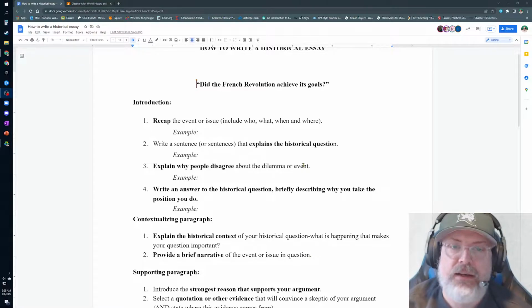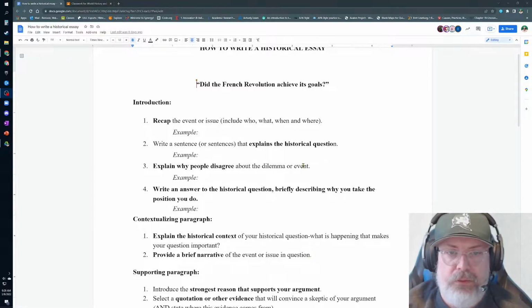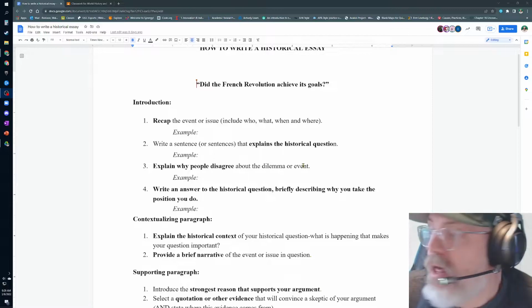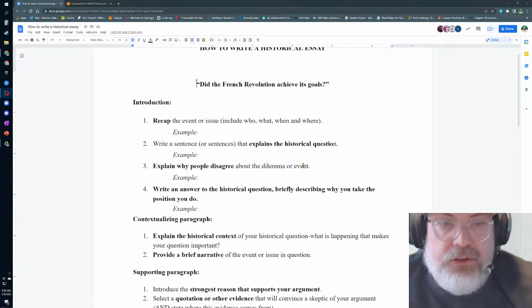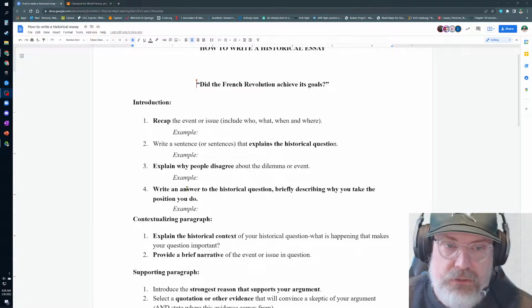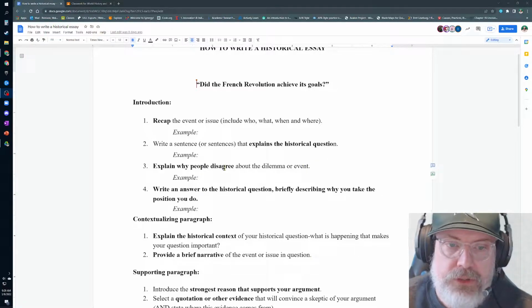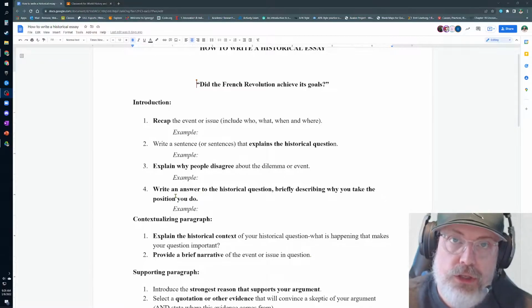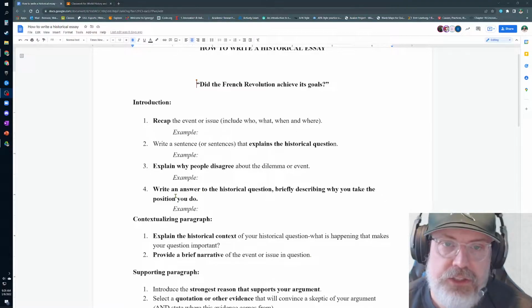No, obviously not. They disagreed, and so you don't have to go into great detail about this, but you need to explain or just pick one of the groups that is in opposition to the French Revolution, and then explain what that means. That's all you do there. Okay, it's short, simple, and to the point. And then you have to answer the historical question. You want to briefly describe why you think that they did or did not achieve their goal.